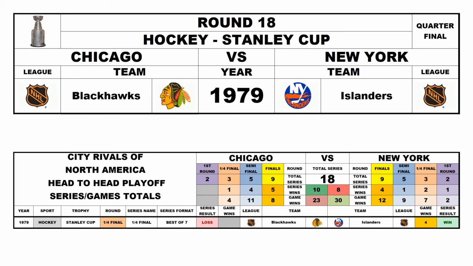Round 18, Stanley Cup quarterfinal 1979, Chicago Blackhawks versus the New York Islanders. The Islanders won the series 4-0, so now Chicago 10, New York 8.